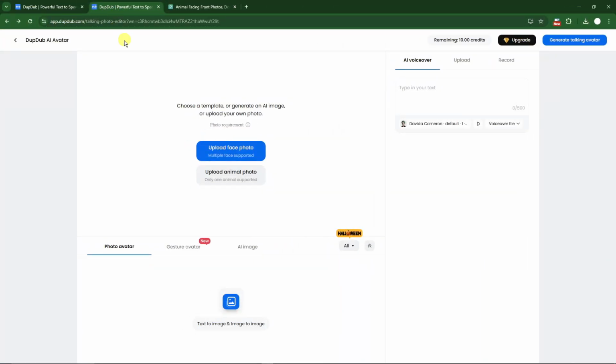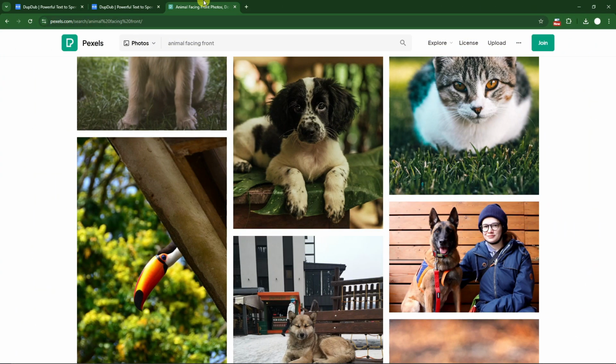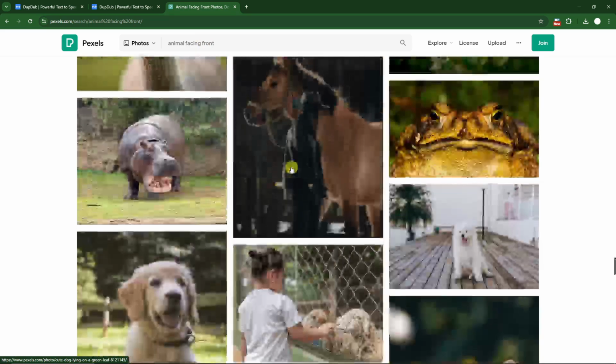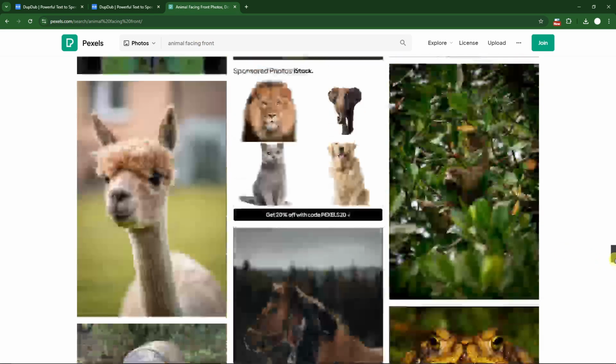Perfect. So this is going to be what's inside the AI voice generator. Now the thing that I noticed about this one is, there is going to be an animal photo option. That is the first time I'm seeing this one, because upon my trial and experience in AI generations or any other part of the software, this is the first time rather, that there is an animal option right here. Speaking of animal, you're gonna need the photo, so we're gonna go to this website. So this website is gonna go Pexels. I always get my stock photos here, royalty-free photos that you can use in any platform.